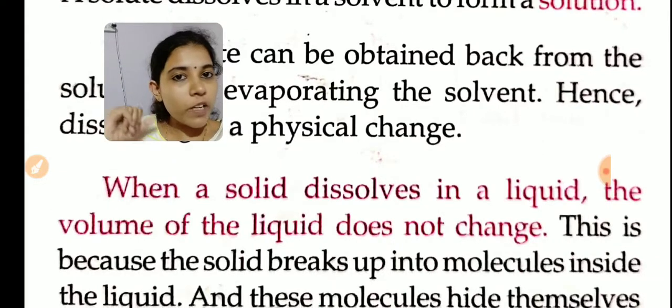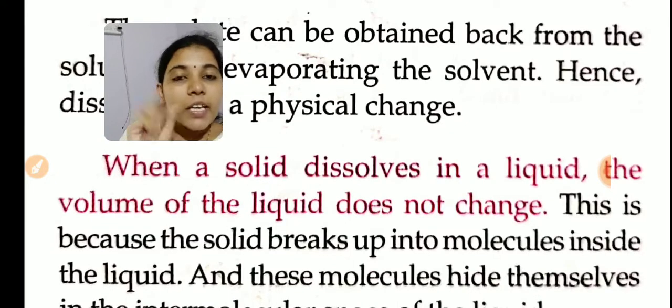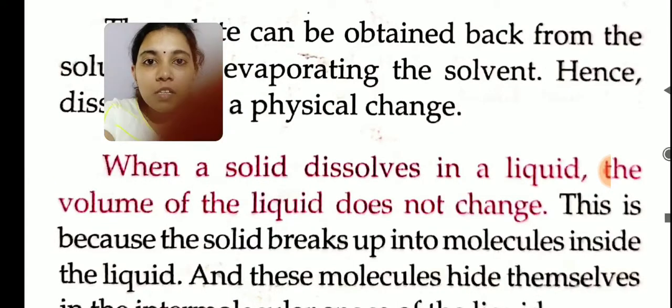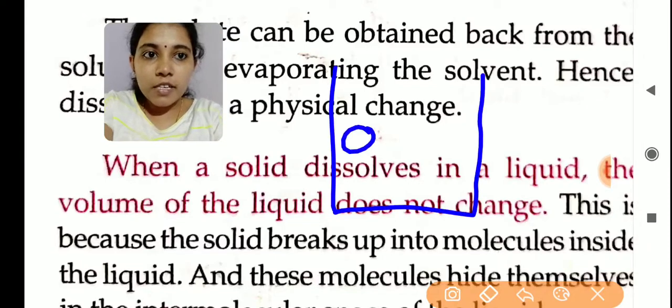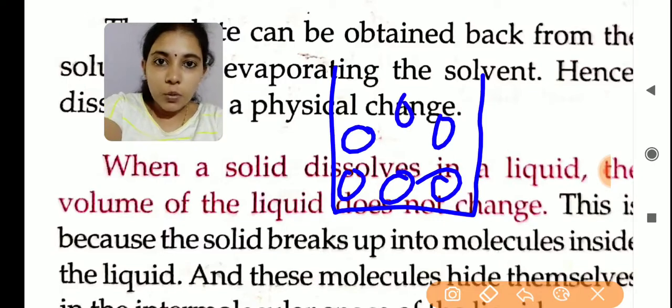When we dissolve sugar in water, where is the sugar going, or how is it dissolving? That we are going to study now. We know how the molecules are arranged in the liquid state. If I am taking a beaker of water, in liquids there is a large intermolecular space, right?